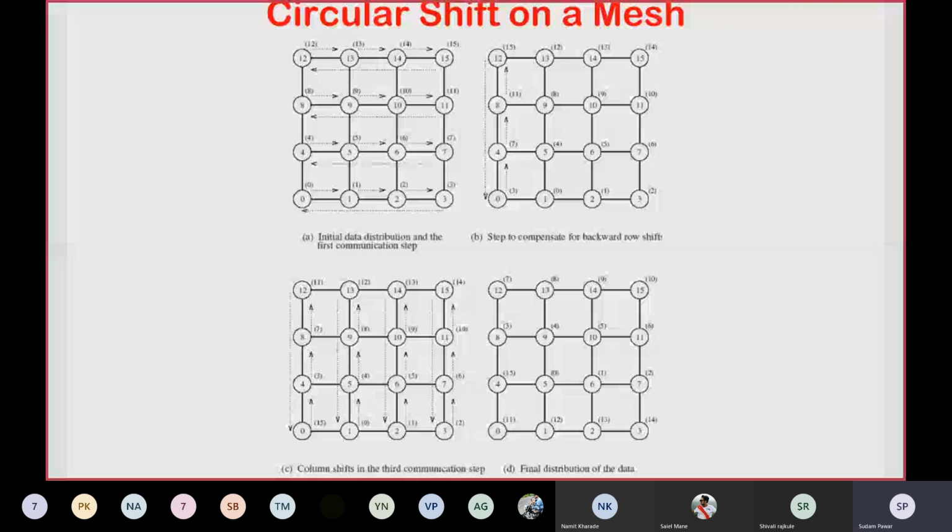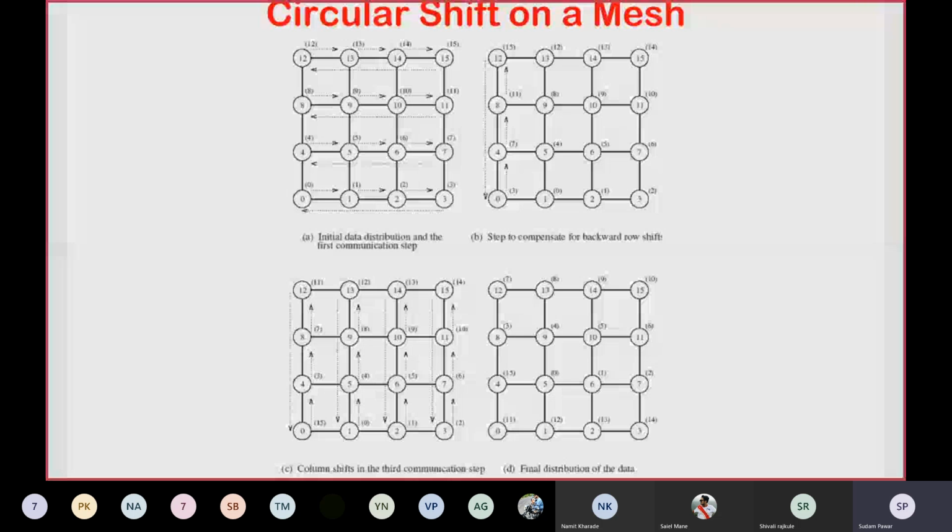The data distribution will be along the same column: 0 will send the message 3 to 4, then 4 will send the data 7 to 8, 8 will send data 11 to 12, and finally 12 will send the data 15, associated with 12 in the first step, to node 0. So this is the step to compensate for backward row shift in the circular shift operation on mesh.